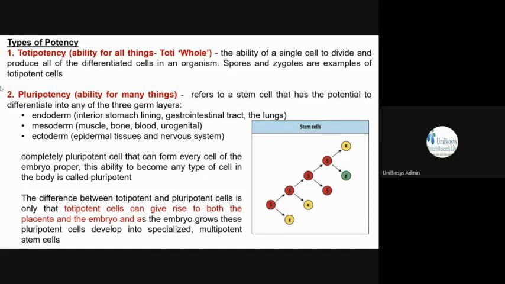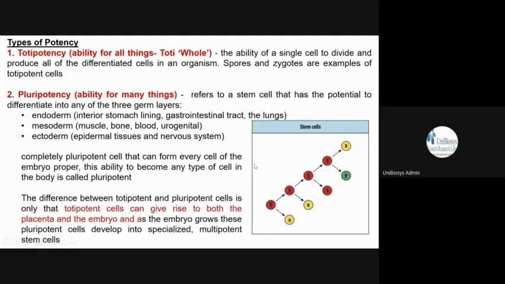Okay, so that is the major difference between pluripotent and totipotent cells. So all these are stem cells, and from the stem cells, it can form X. X means one type of cell, Y it can form. So many. So each stem cell can differentiate either into X or into Y or into Z. So any type of cells can be formed. Okay, so that is why it is called pluripotency.